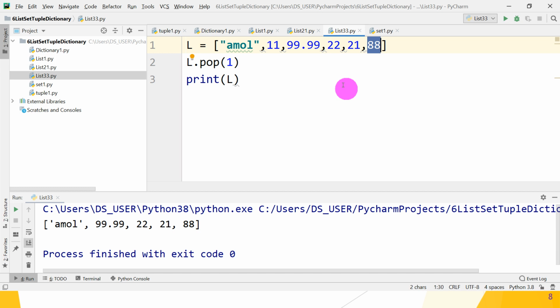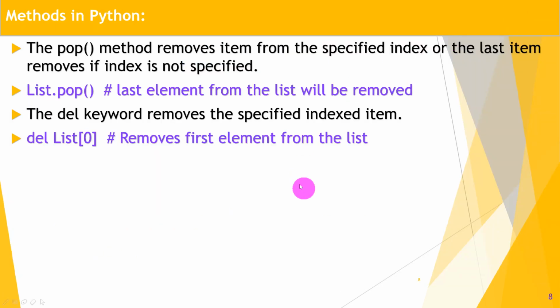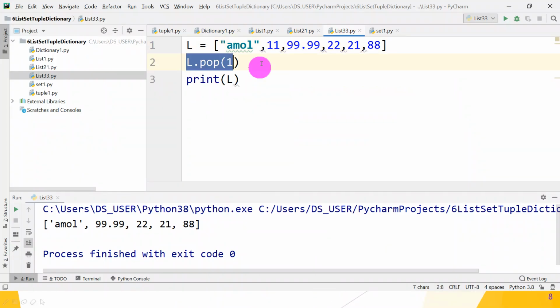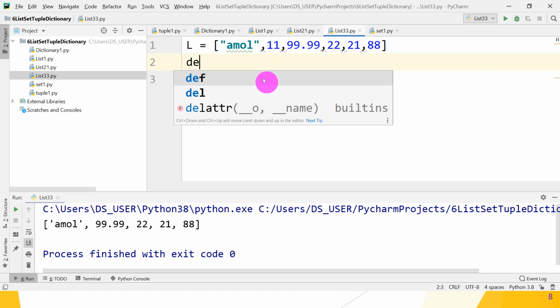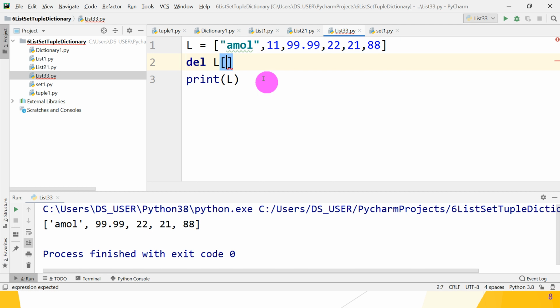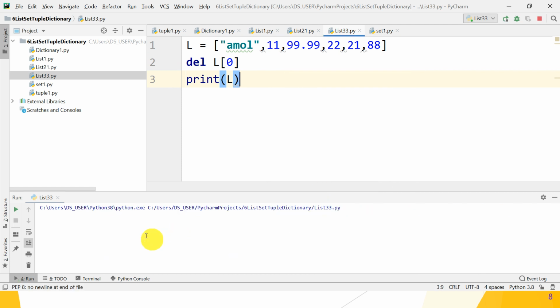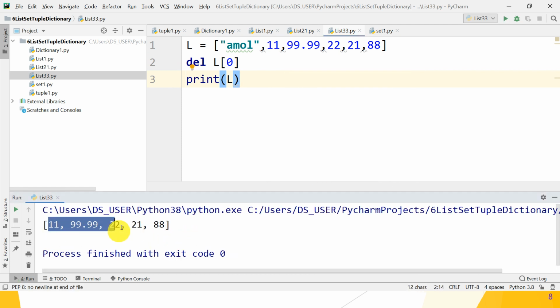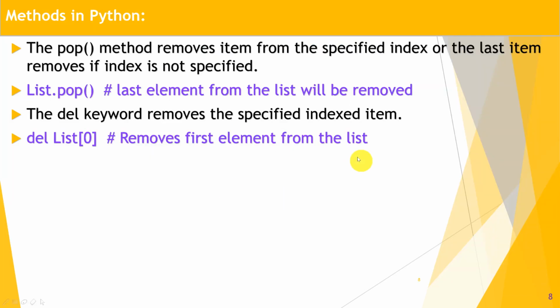Yes, great. So move to the next method, delete. del is a keyword to remove the item at a specified index from the list. So it is a keyword. Let's check whether it works or not. Use the keyword del on the list, with which index? Suppose the 0th index, that means Amol gets deleted from your list. Does it work? Yes, Amol is removed from your list. Great guys. Let's move to the next point.